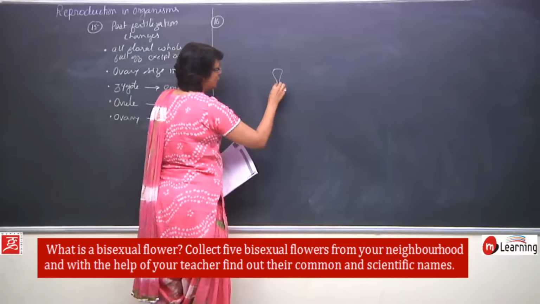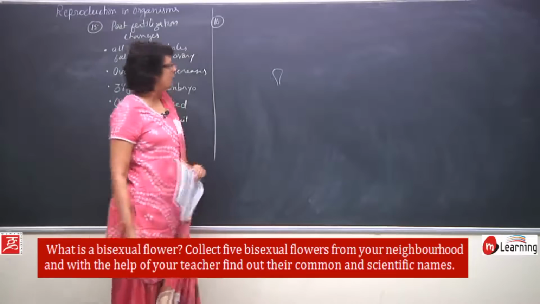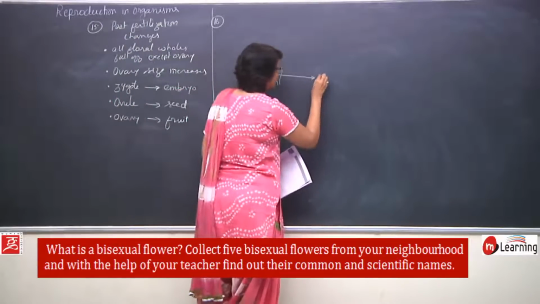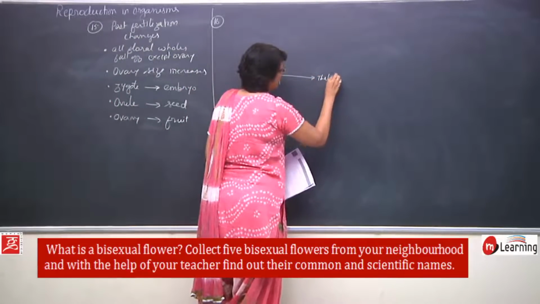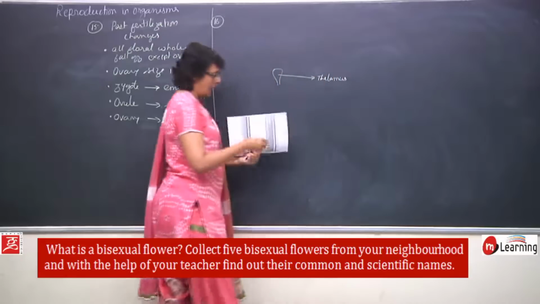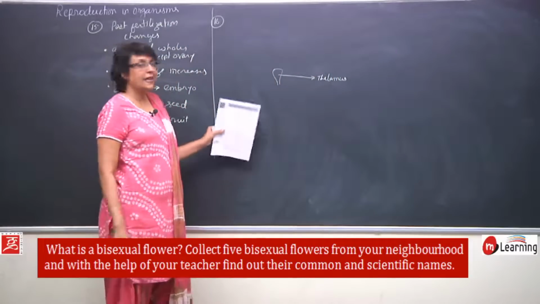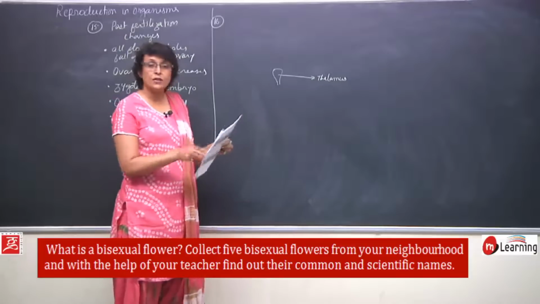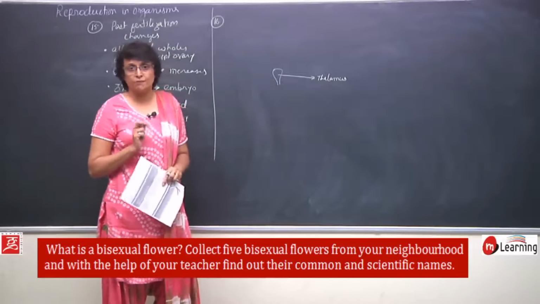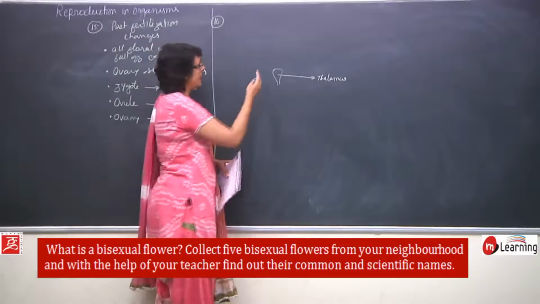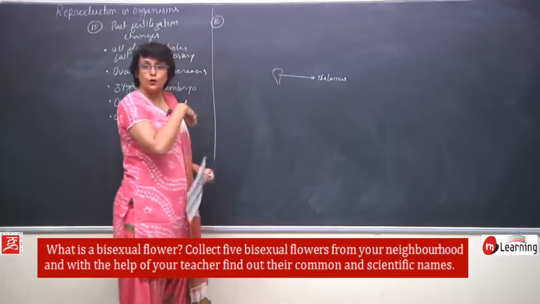All the floral whorls are attached to a part of the flower which is known as thalamus, and there are 4 whorls in a complete flower. And as we are talking about a bisexual flower, that means both reproductive parts we need to draw. We are going from the inner to outer part.